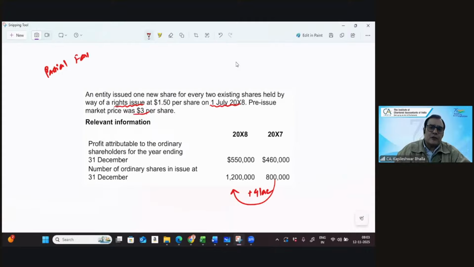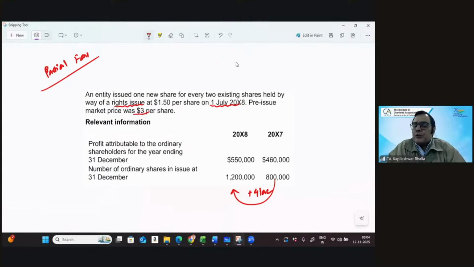Now I'm going to kick off things initially, absolutely simple. When you're calculating the EPS in terms of a right issue, you can apply simple 3 steps. The first step, even what the standard says, is calculating a theoretical ex-right fair value per share. Let me also quickly revise the logic with you. When you're calculating the theoretical ex-right fair value per share, it is based on the price of the share post the right issue.